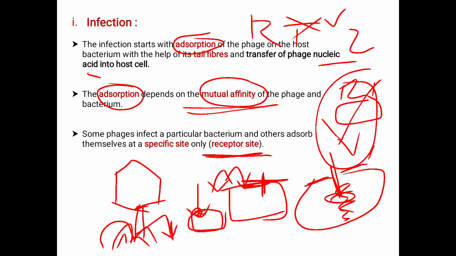This is regarding the infection. This is the primary process where the phage comes and attaches to the host cell. That is called the infection. The adsorption process is called the infection, which means to infect the host cell.